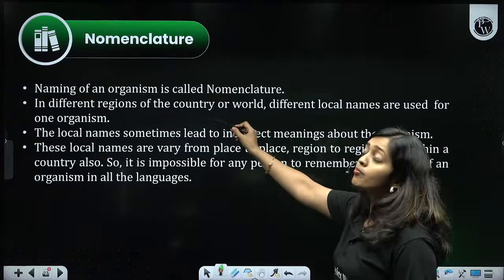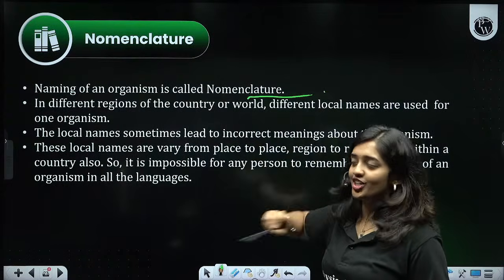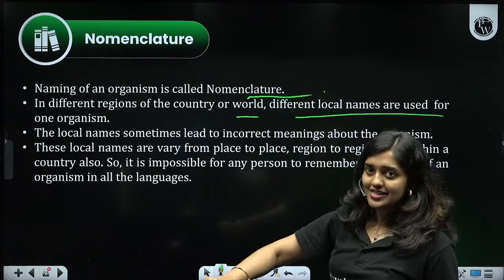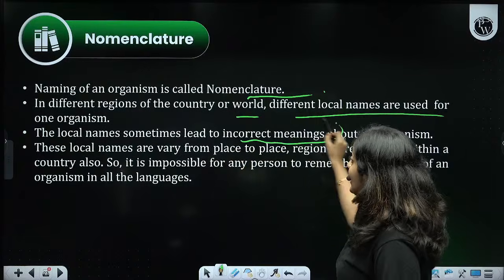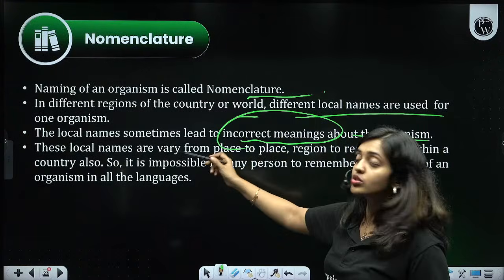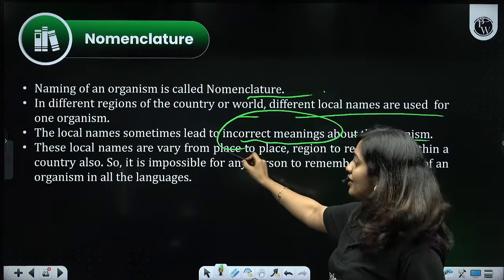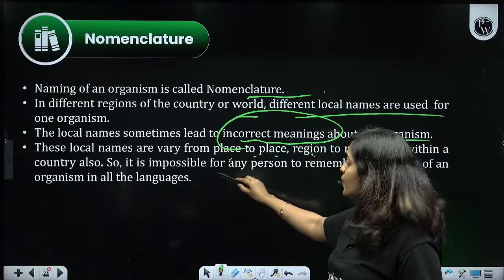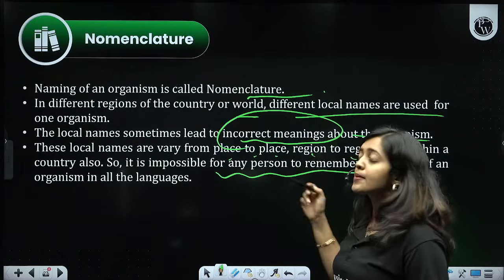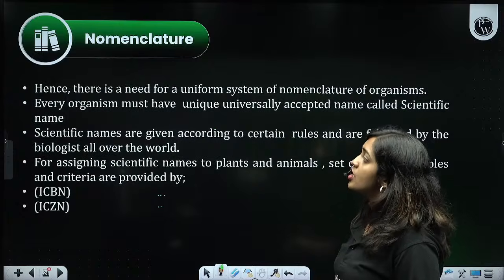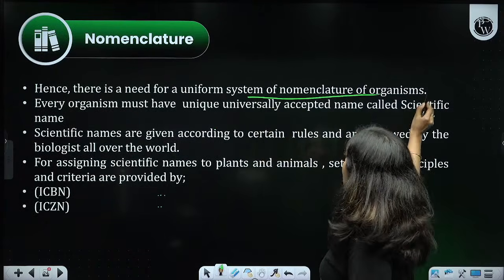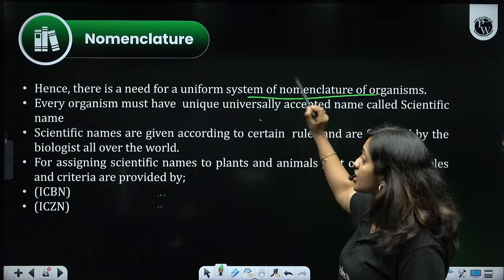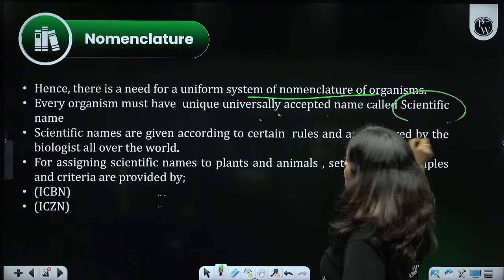Just read: naming of an organism is called nomenclature. In different countries of the world, different local names are used for one organism. The local names sometimes lead to incorrect identification of the organisms. These local names vary from place to place, region to region, and within a country also. So it is impossible for any person to remember the names of an organism in all languages. So there is a need for a uniform system of naming, or nomenclature, of organisms. Every organism must have a unique, universally accepted name, which is called a scientific name.